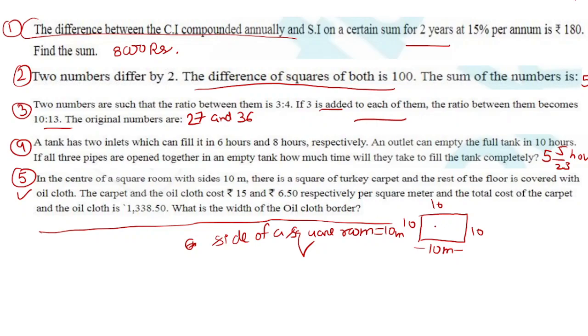There is a Turkey carpet, which is also of the shape of a square. There is a carpet on the floor in the shape of a square. There is no need to focus on Turkey, you can just see the figure and shape of the carpet. This is the carpet in the center, of the shape of a square. We don't know the side of this carpet, so we will assume it to be A.